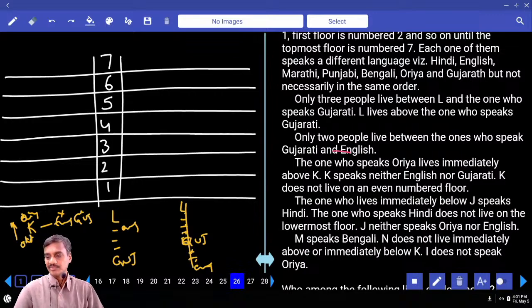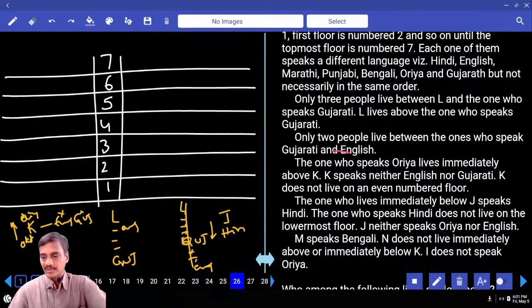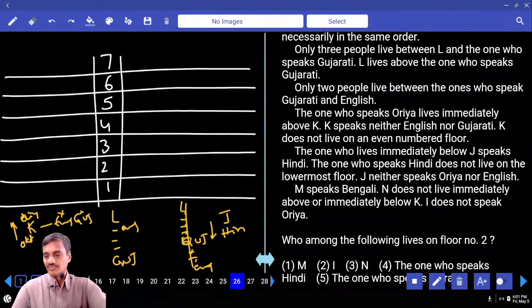And the one who lives immediately below J speaks Hindi. Immediately below J, who is that person? The one who speaks Hindi. And the one who speaks Hindi does not live on the lowermost floor. Hindi cannot be on the ground floor. And J neither speaks Oriya nor English. M speaks Bengali. N does not live immediately above or immediately below K. I does not speak Oriya. Then, here there is no definite information given.